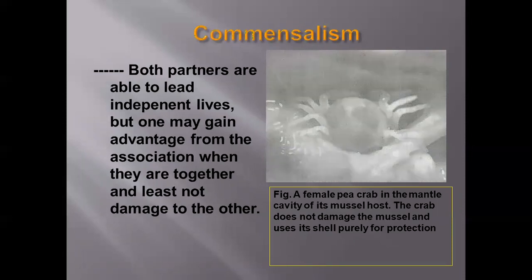For example, the female pea crab in the mantle cavity of its mussel host. The crab does not damage the mussel and uses its shell purely for protection.